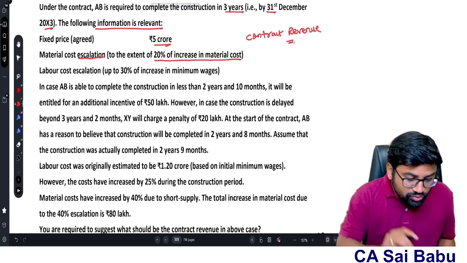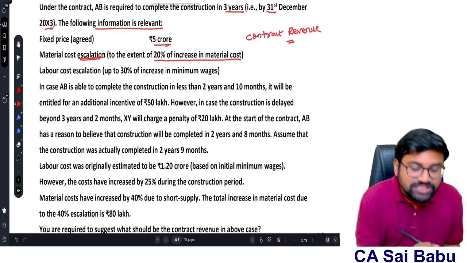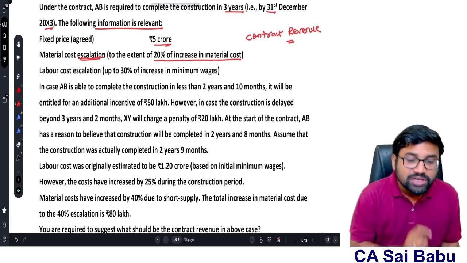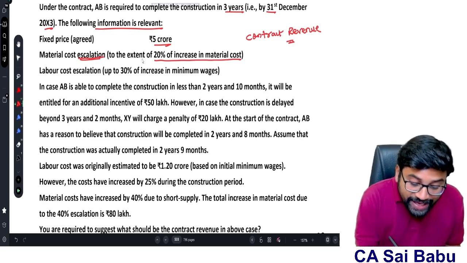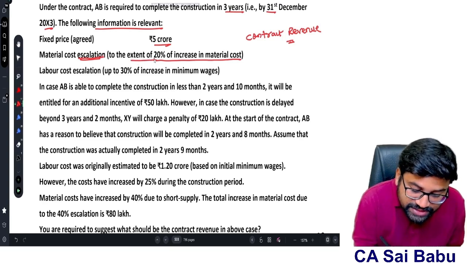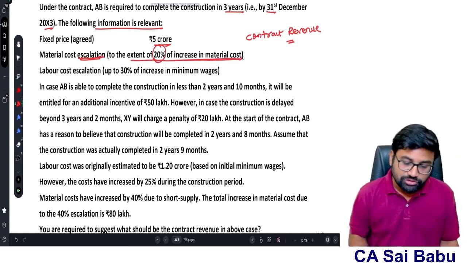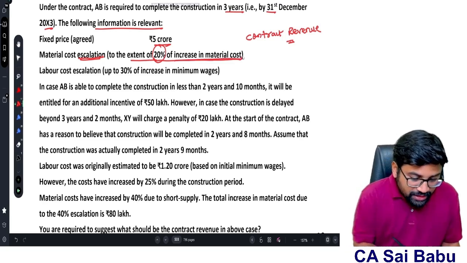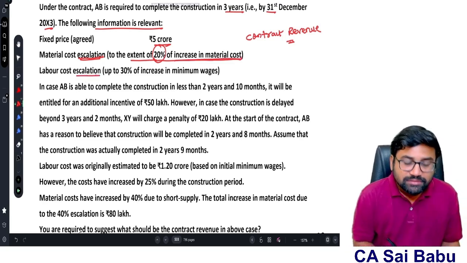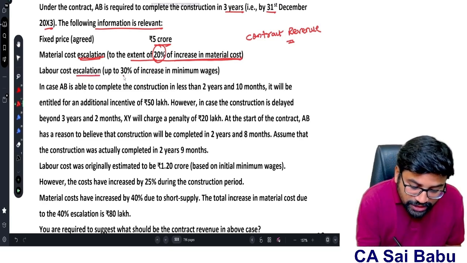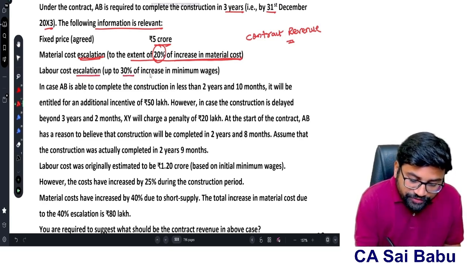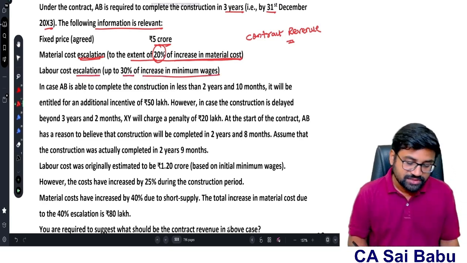Now first, they are talking about the escalation clause: material cost escalation, to the extent of 20% of increase in material cost you have to take. Labor cost escalation up to 30% of increase in minimum wages.